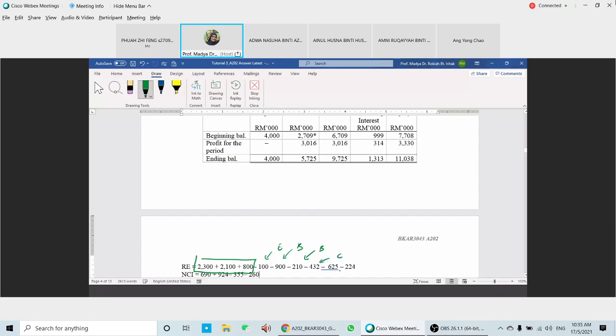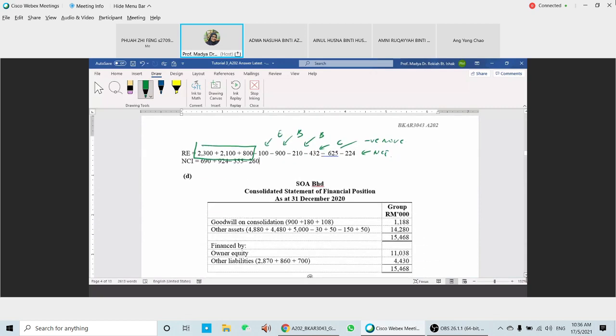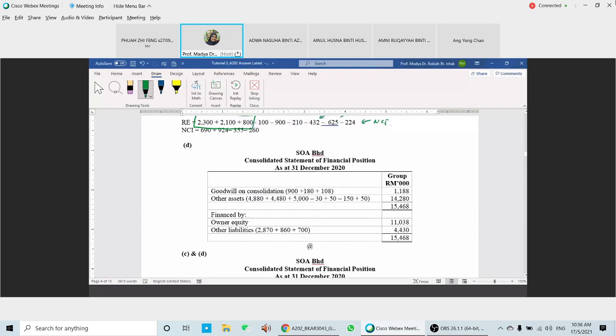Okay, 625 here is a negative movement. Okay, 224 here is from the establishment of the NCI, the last one. NCI. Okay, so this is what we have for the RE. Okay, and then this is the answer for the statements. You just check the statements here. Okay, statements, whichever you prepare, this one.